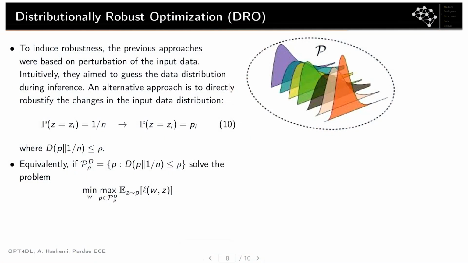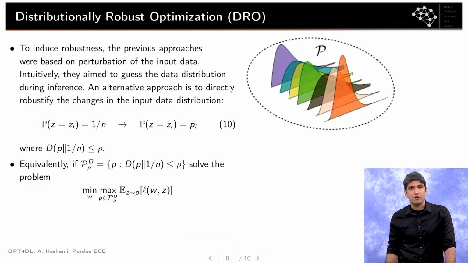Welcome back. We were talking about robustness and approaches to induce robustness in the models that we are training, and we talked about a few approaches that we're trying to basically induce robustness by making sure that the model is not too sensitive with respect to small perturbations of the input data. In this part, we're going to talk about a related approach, which is a very elegant approach and is referred to as distributionally robust optimization.